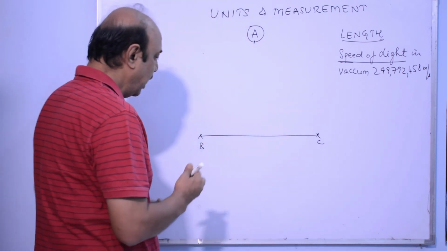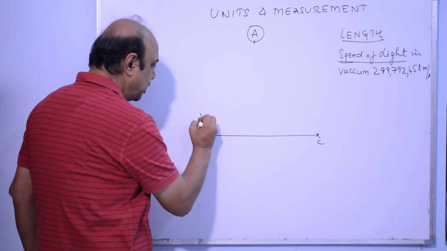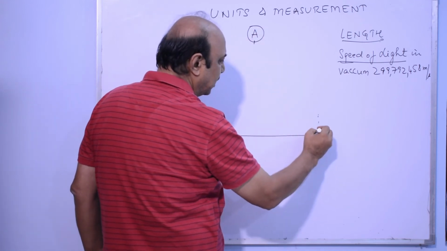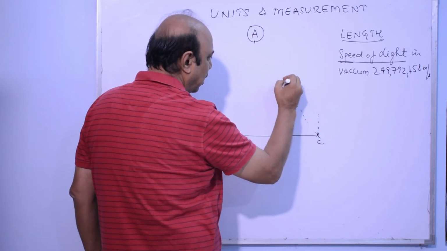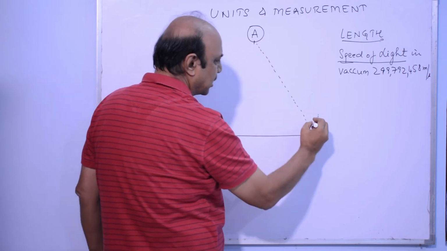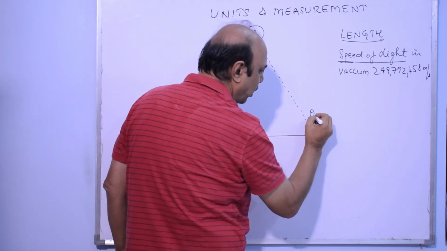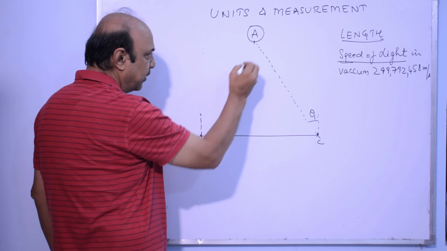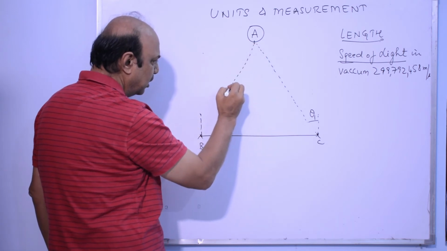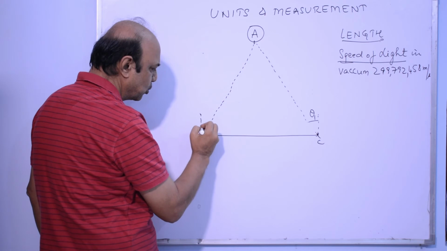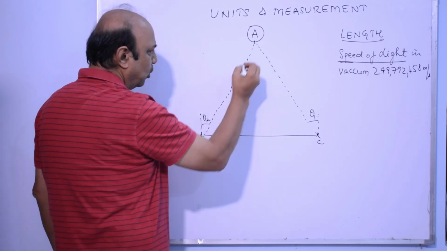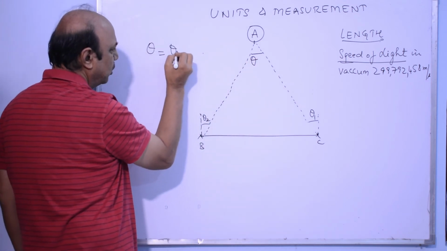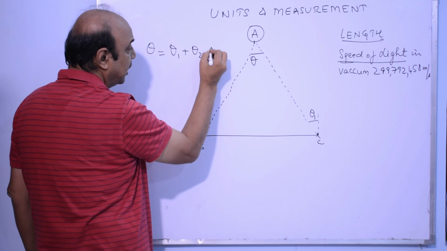सो वी हैव टेलीस्कोप्स ओवर हियर which are placed vertically upwards. If I have to look at this, I have to tilt this vertically so that I point in this direction. This angle is known to me, let me call it theta 1. Similarly, if I have to look from observatory B also, I have to tilt the telescope from observatory B also. Let me call it theta 2. And this angle theta is equal to theta 1 plus theta 2 in degrees.